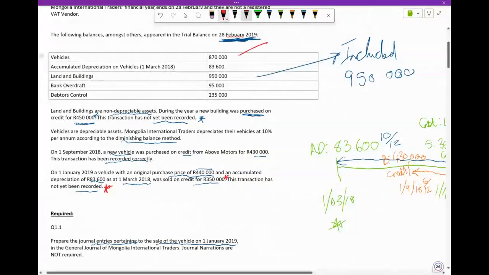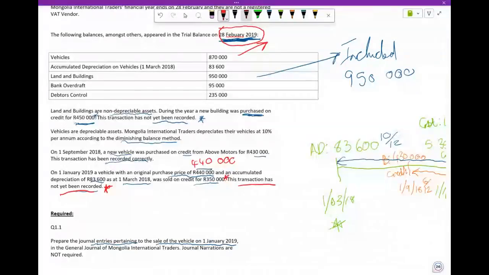So this 850 on the 28th of February, is it going to acknowledge that we actually disposed of a vehicle worth 440,000? Remember, it says this transaction has not been recorded yet. So in other words, in our books, we haven't yet recorded that we've disposed of a vehicle.